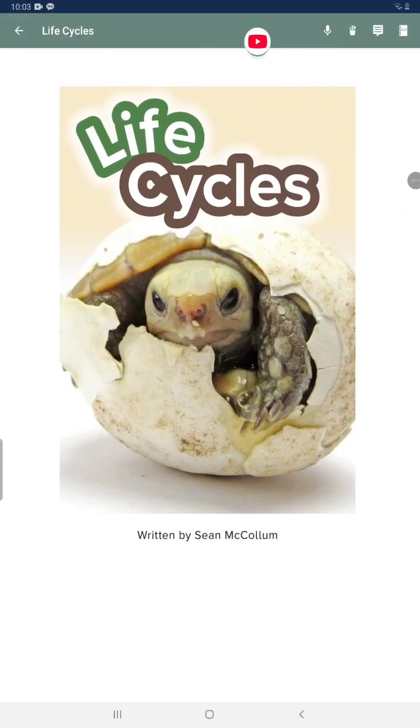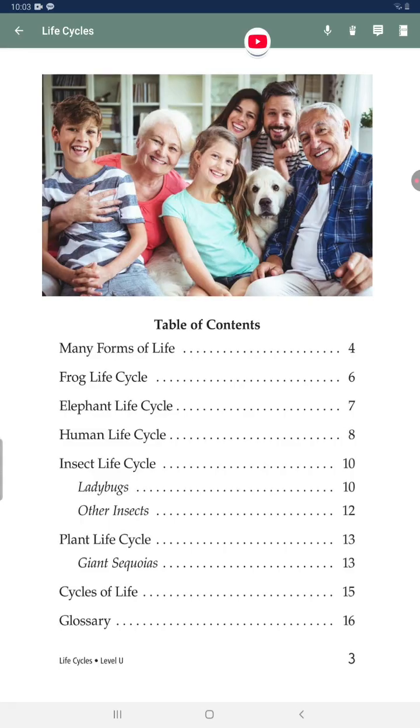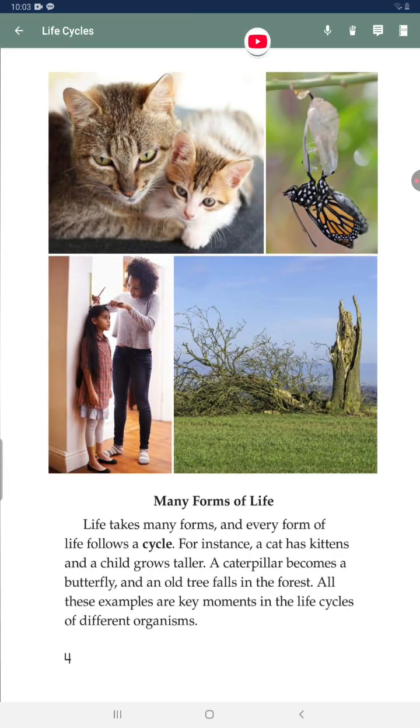Life cycles. Focus question: In what ways are life cycles similar for all living things? In what ways are they different? Many forms of life. Life takes many forms and every form of life follows a cycle.